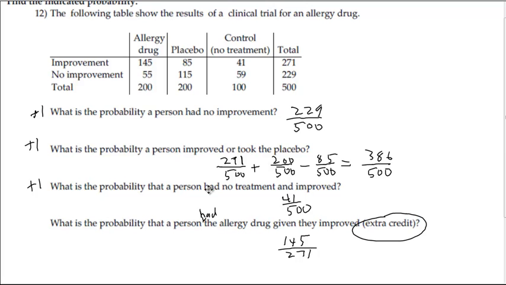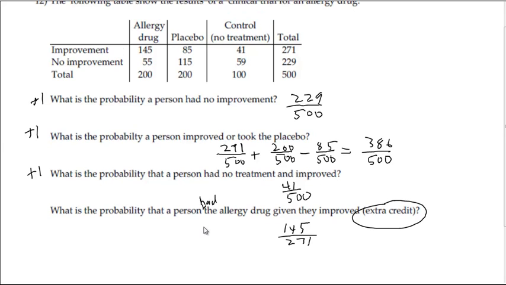What's the probability that a person had no treatment and improved? So no treatment and they improved. So there they are, 41 out of 500. And the last one, the extra credit: what's the probability that a person had a drug allergy given that they improved? So remember, the given means we're only going to look at the ones that improved. There's 271 total. And how many have gotten the allergy drug? 145 out of 271. So it's a little tricky. Remember, whatever comes after given, that's your new, essentially, population you're going to compare it to.